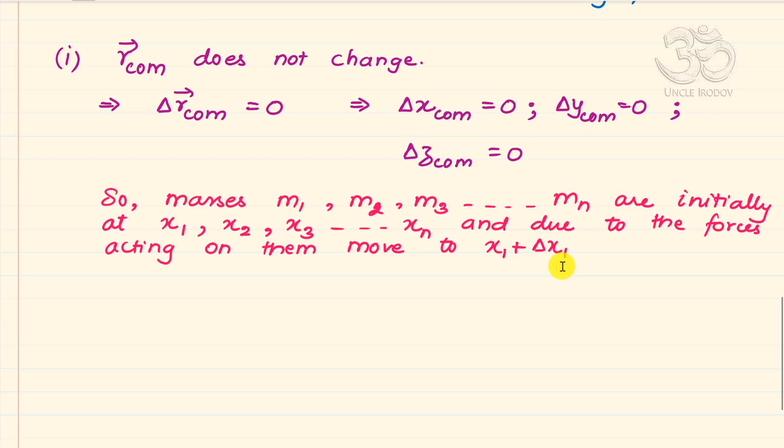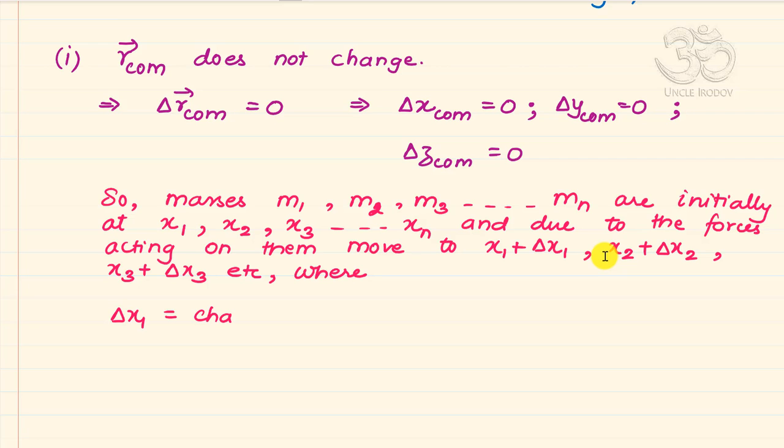So they move to x1 plus delta x1, comma x2 plus delta x2, x3 plus delta x3, etc., where delta x1 is the change in x coordinate of m1, and it can be negative or positive.